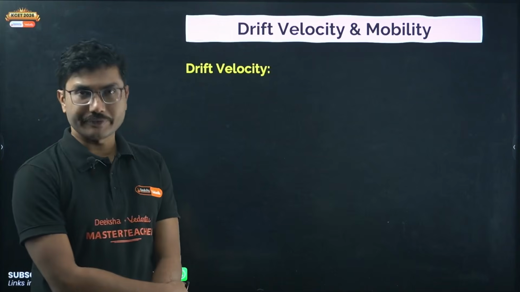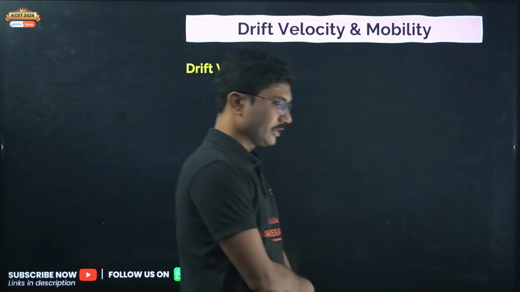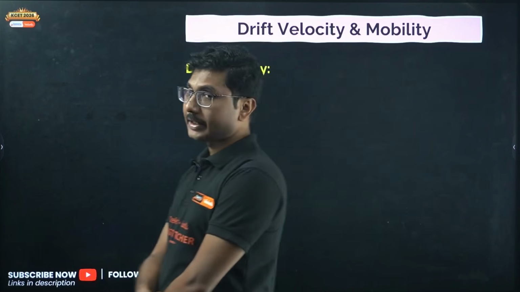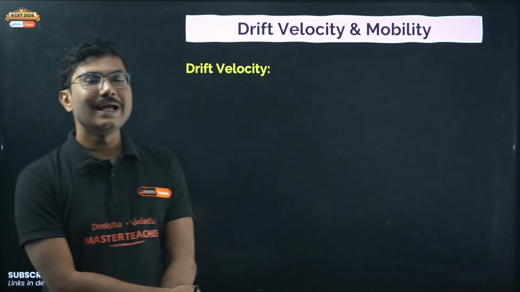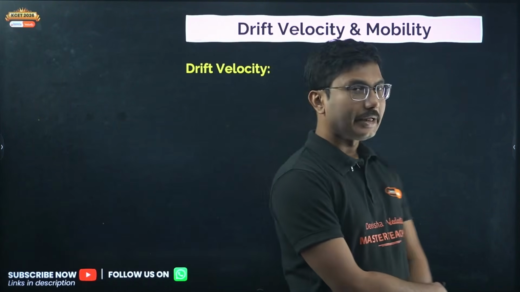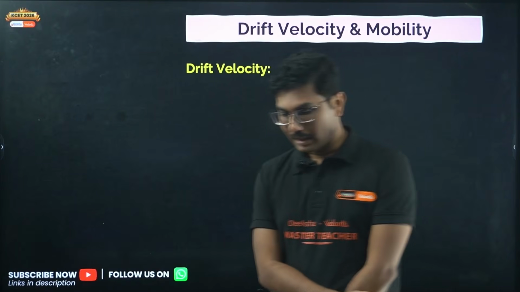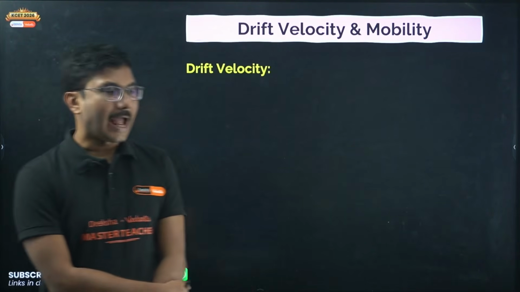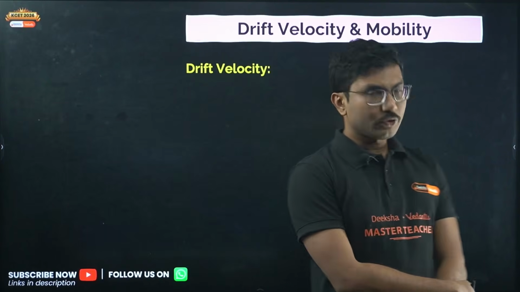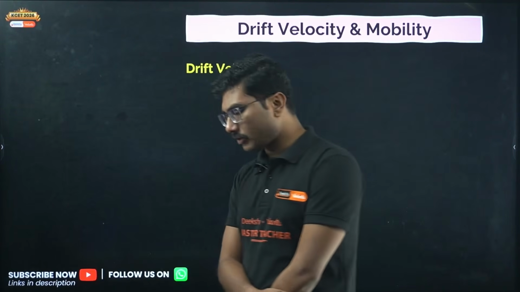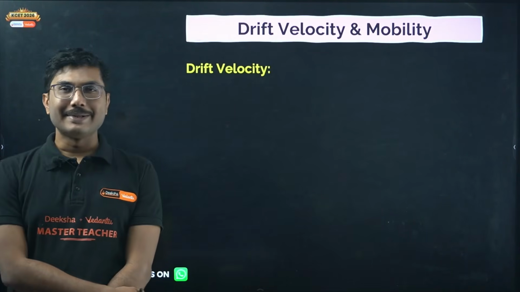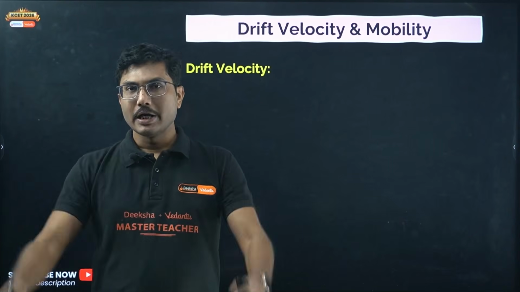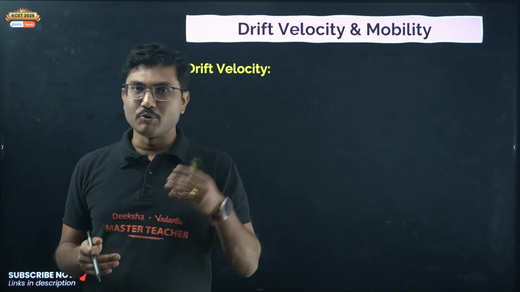First of all, drift velocity. What is drift velocity? As we know, when a conductor is subjected to an external electric field, it produces electric current, right? Electrons start to accelerate. But is the term acceleration correct? Actually no. Even though the force is acting on the electron and the electron is trying to accelerate, the material or the conductor itself tries to resist the motion. So there is a resistive force as well.